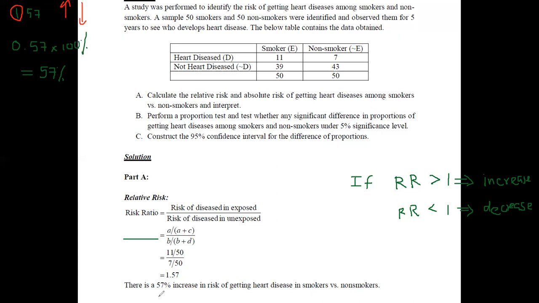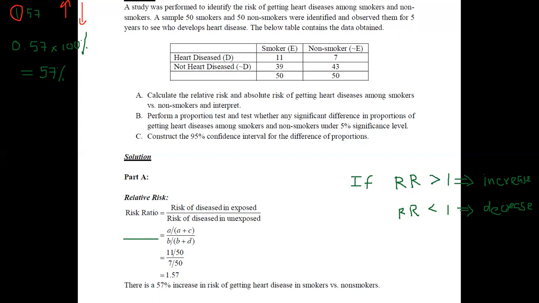Therefore, we can interpret this result as a 57% increase in risk of getting heart diseases in smokers versus non-smokers. If you compare smokers with non-smokers, there is a higher risk of getting heart diseases for smokers, by 57%. This is how you interpret the relative risk.